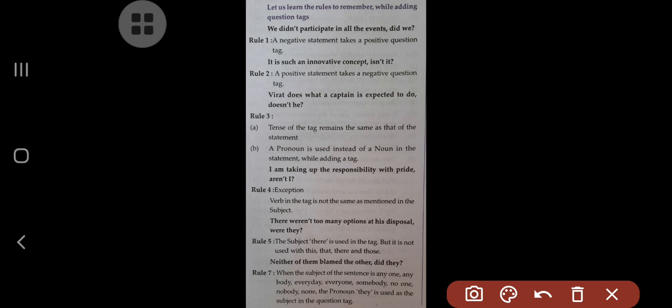Okay, now let us move toward the third rule. What is in the third rule? Let us try to find out. Here you can see: Virat does what a captain is expected to do, doesn't he?